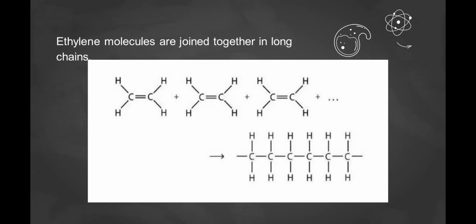In addition polymerization, the monomers add to one another in such a way that the polymer contains all the atoms of the starting monomers. Ethylene molecules are joined together in long chains. The polymerization can be represented by the reaction of a few monomers.